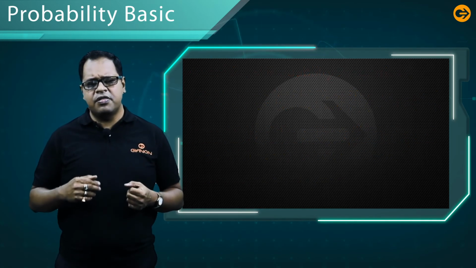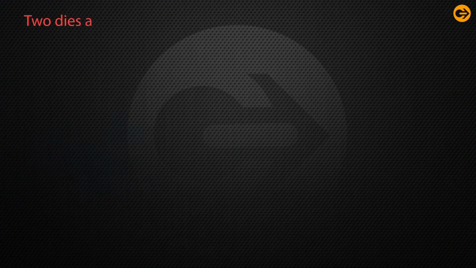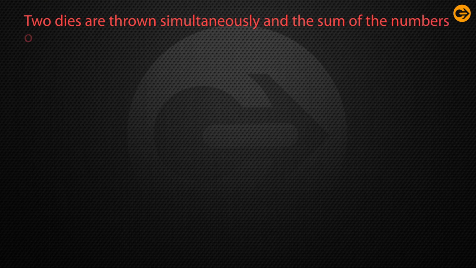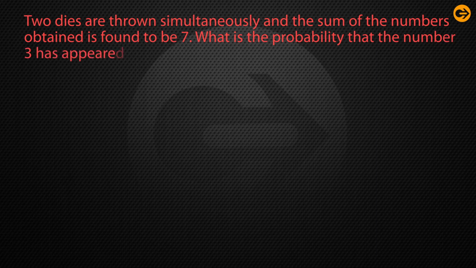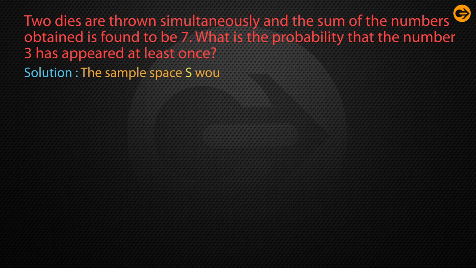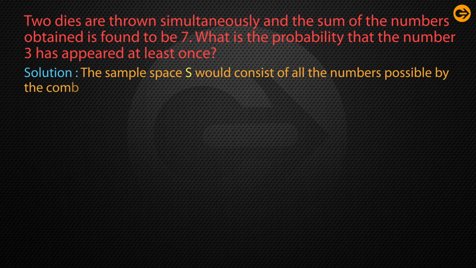Now let us discuss one example. 2 dice are thrown simultaneously and the sum of the numbers obtained is found to be 7. What is the probability that the number 3 appeared at least once? So how do you solve it? The sample space S would consist of all the numbers possible by the combination of 2 dice.